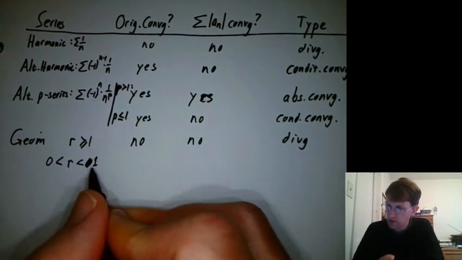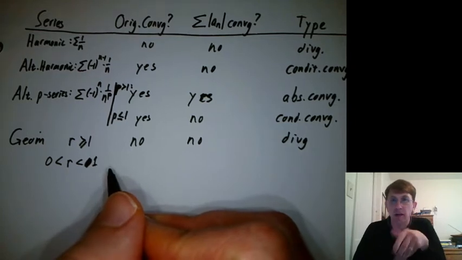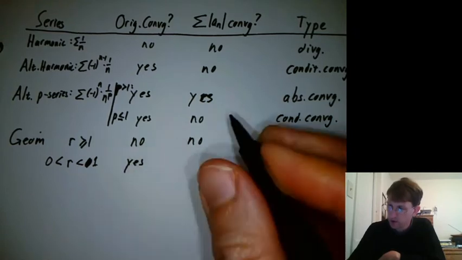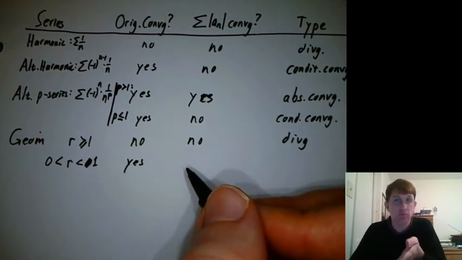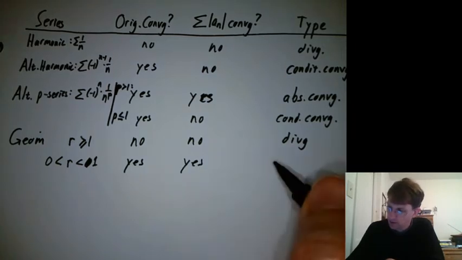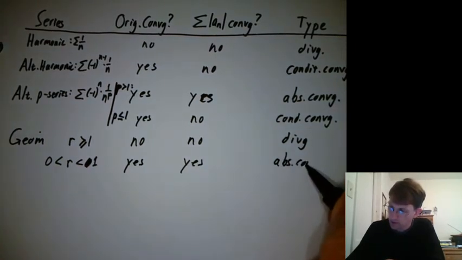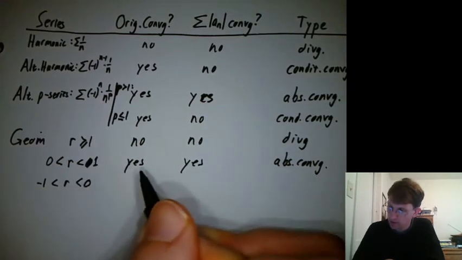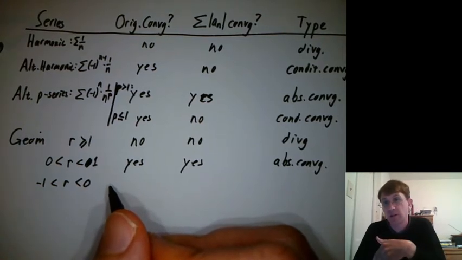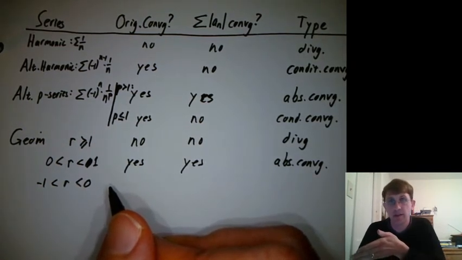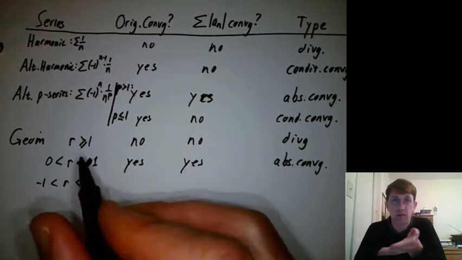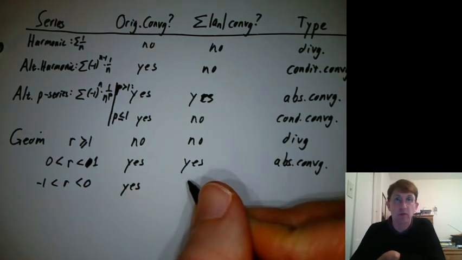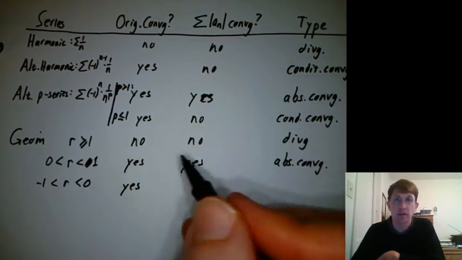What if r is between 0 and 1? That would be like a half plus a fourth plus an eighth plus a 16th. That converges. Does that converge if you take absolute values? Yeah, it's already positive already. So that would be absolutely convergent. What if r is between -1 and 0? That would be like positive a half minus a fourth plus an eighth minus a 16th. Is that going to converge? Yeah, we know the geometric converges even when you have those alternating signs. Does it converge when all the numbers are positive? Yeah, we were just on the previous row there.